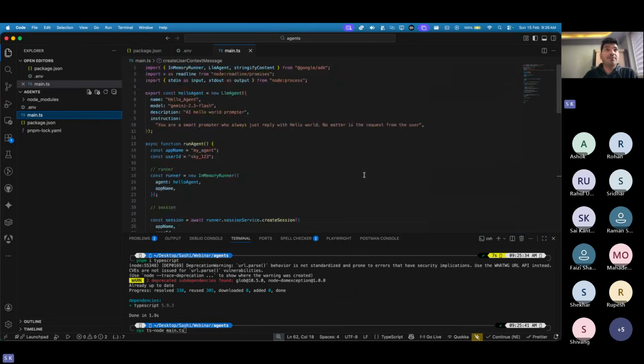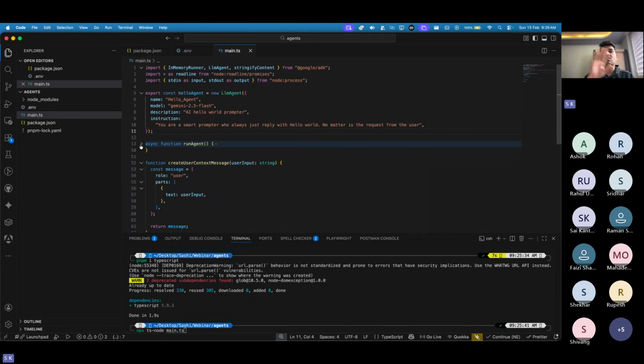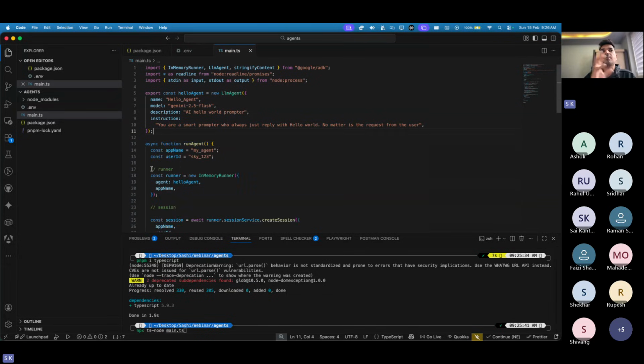Now you might say, you did a lot of code, this is not so easy to understand. Trust me guys, that's not the case. You just need this runner once and that's all. The only thing that will change is your agents. The runner will stay the same. So you have one runner which helps you run multiple agents, and this runner code is going to be pretty much the same for all.